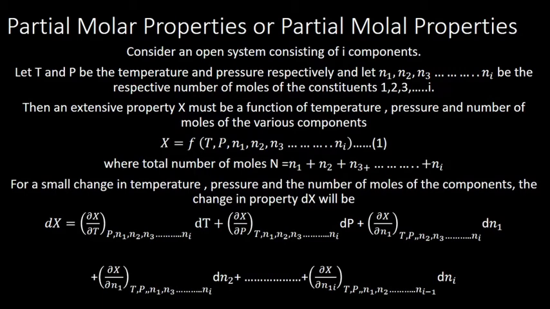And the last one, ∂X/∂Ni at constant temperature, pressure, N1, N2 up to Ni minus 1. So all these are constant, only Ni is varied, with respect to Ni into dNi. Okay, this we have done with a simple two-component system. Now for a multi-component system, it is for a large number.